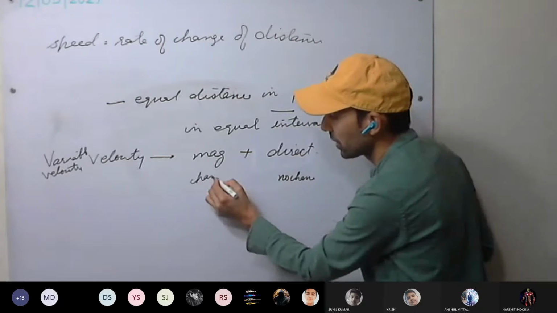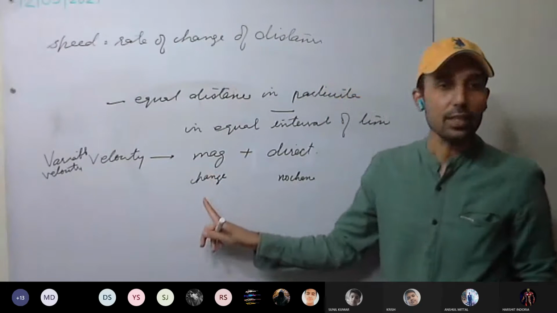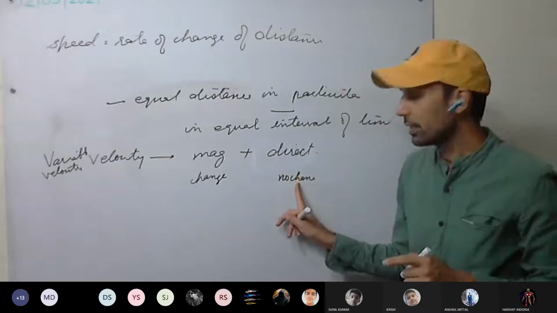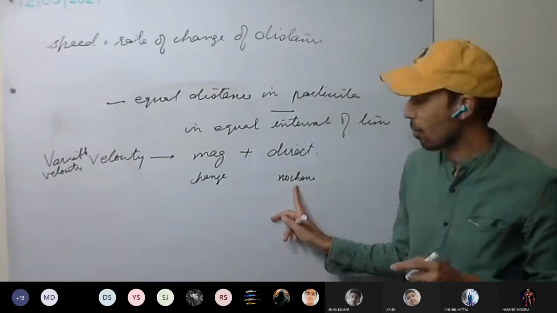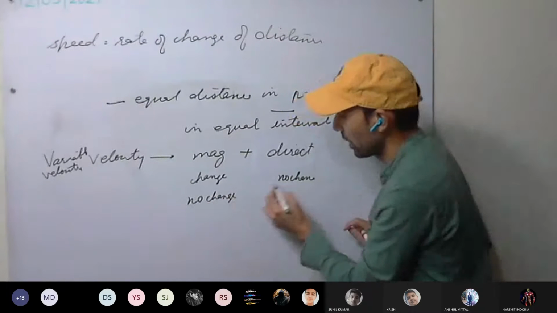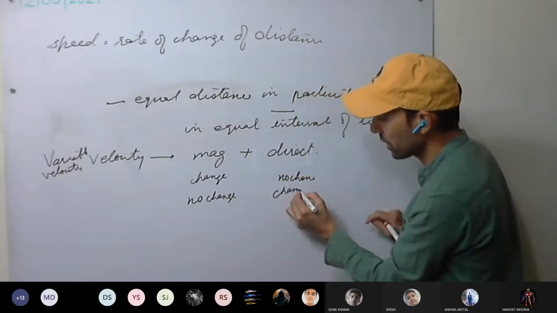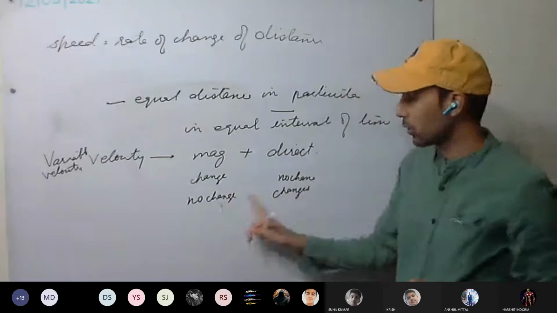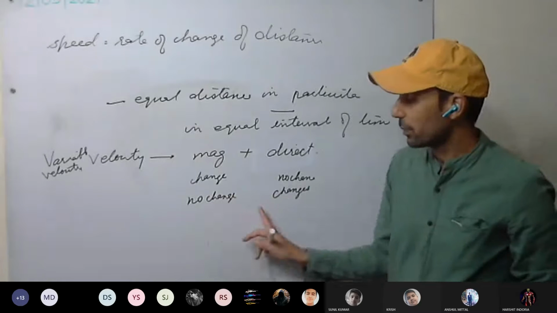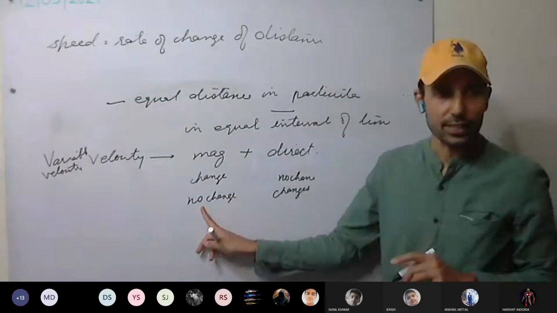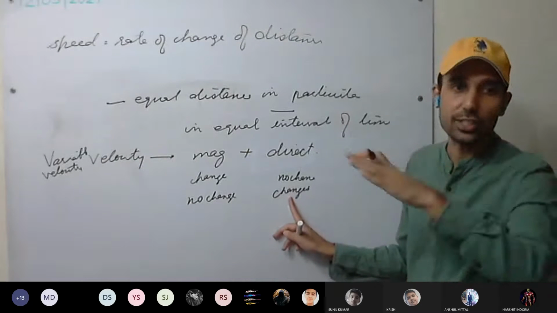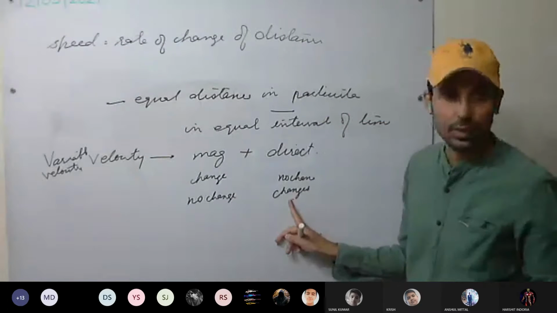Here, magnitude changes. It means the body is covering unequal distance in equal intervals of time in a specified direction. Or there is no change in magnitude, but direction changes. So what does it mean? The body is covering equal distance in equal intervals of time with changing direction. That is, direction is not always the same.